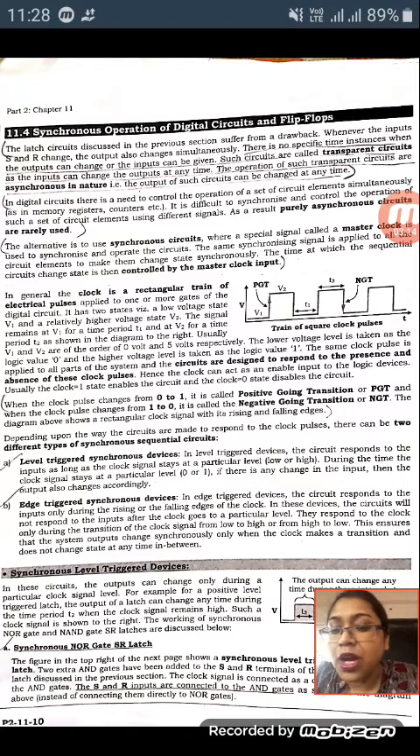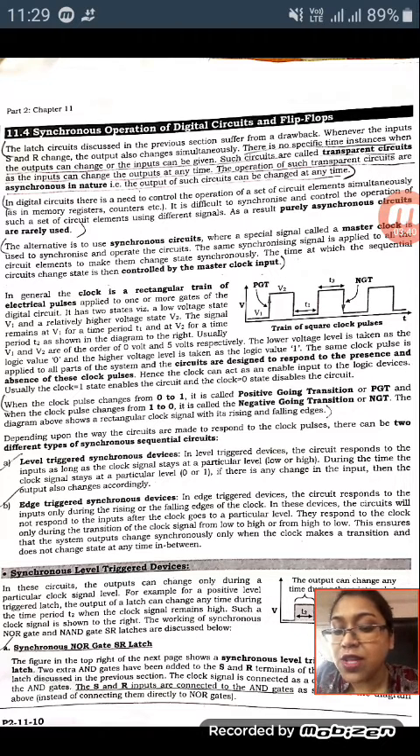So in general, what is a clock? A clock is a rectangular train of electrical pulses. You can see in this image there is a rectangular pulse, which is the clock input. The output will respond according to the clock signal input. When the clock signal goes from 0 to 1, it is called the positive going transition, and when it comes back from 1 to 0, it is called the negative going transition.